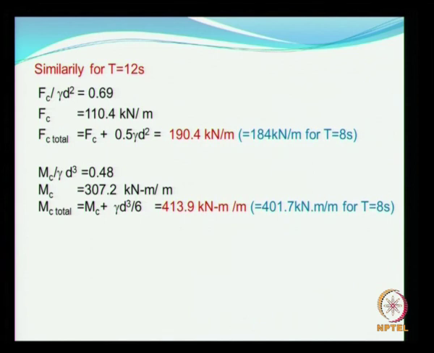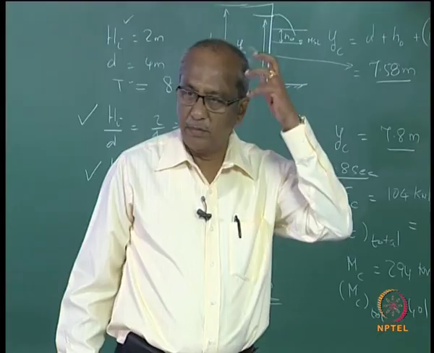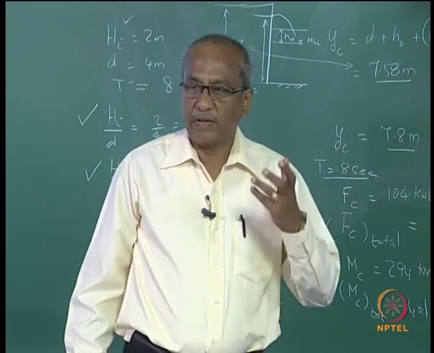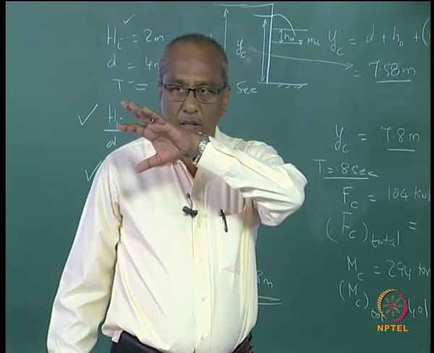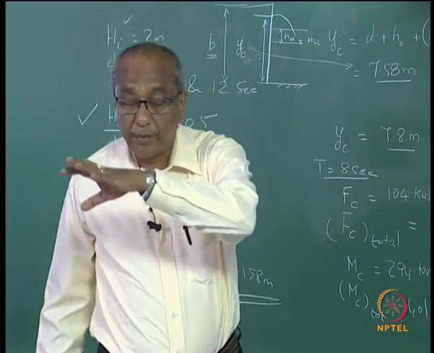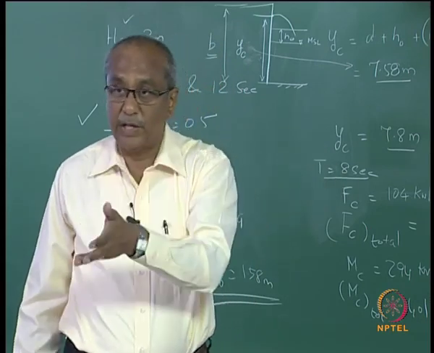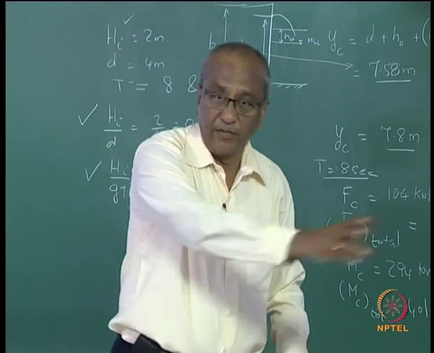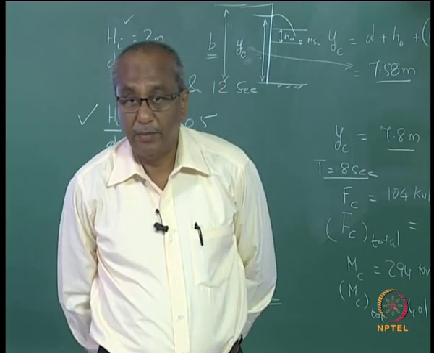Fc will be 110 kilonewton per meter, slightly more than for the 8 seconds, because the reflection in fact will be more and the pressures exerted by long period waves are more, as we have already seen. We have made some calculations. Even under tsunami, we had a discussion yesterday, when you have a very long wave period the pressures exerted will be much larger.